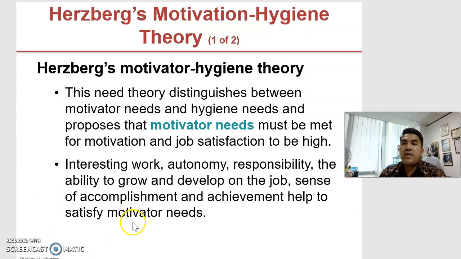The next theory that we are going to focus on is Herzberg's two-factor theory. According to Herzberg, there are motivator and also hygiene factors. This theory distinguishes between motivator needs and hygiene needs, and proposes that motivator needs must be met for motivation and job satisfaction to be high. Interesting work, autonomy, responsibility, the ability to grow and develop on the job, and a sense of accomplishment and achievement help to satisfy the motivator needs.